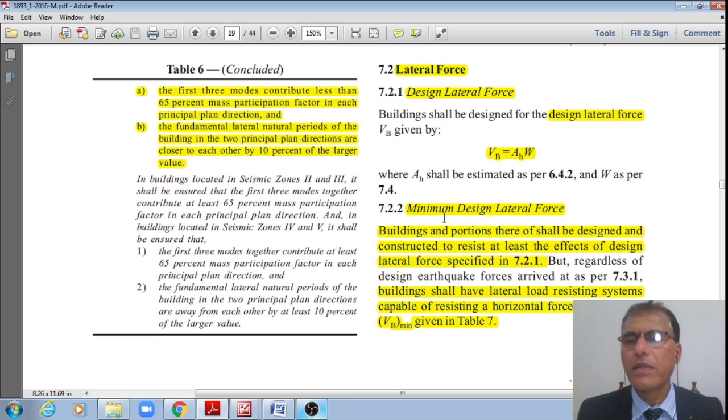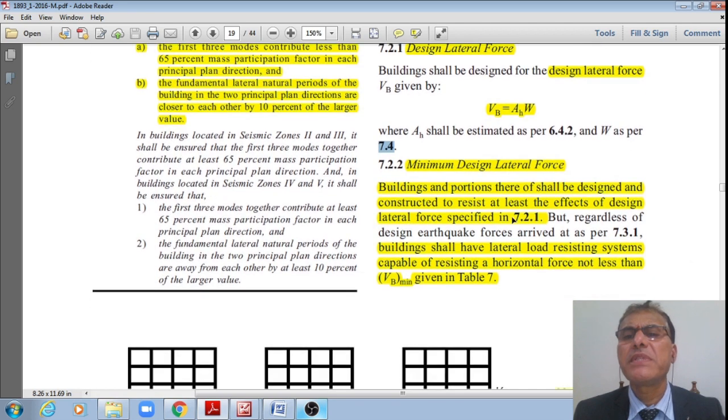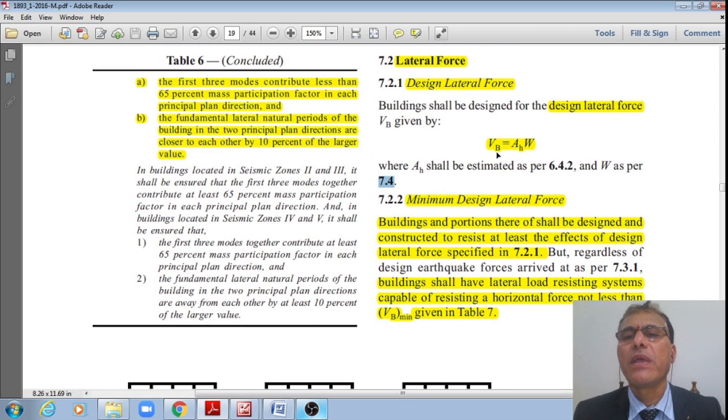Here we have the design lateral force given by VB equal to AH multiplied by W. What is AH? We have already seen that. W is the seismic weight as defined in clause 7.4. We will see that. The minimum design lateral force: buildings and portions thereof shall be designed and constructed to resist at least the effects of the design lateral force as specified in 7.2.1, that is VB equal to AH multiplied by W, not less than that.